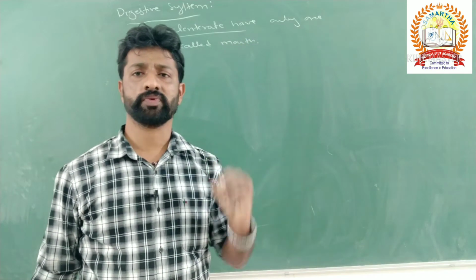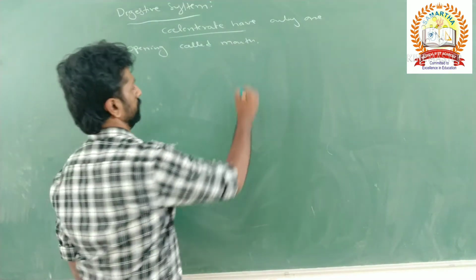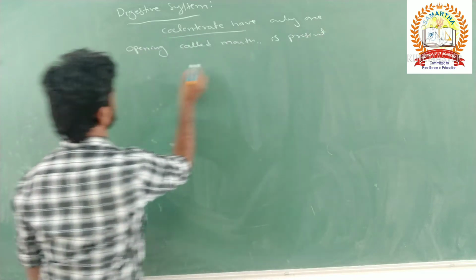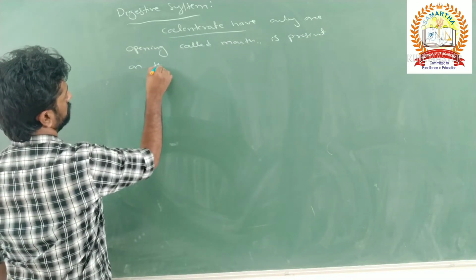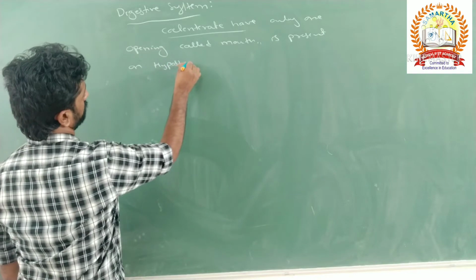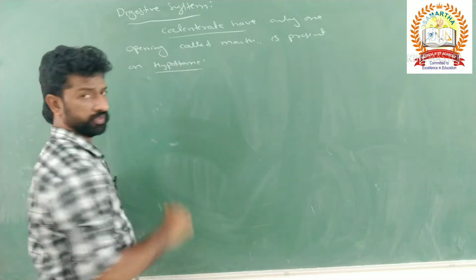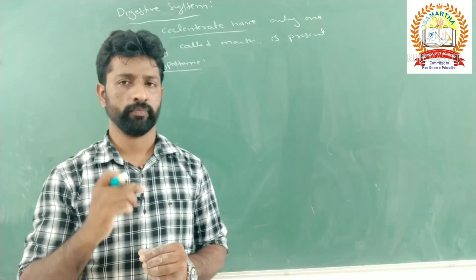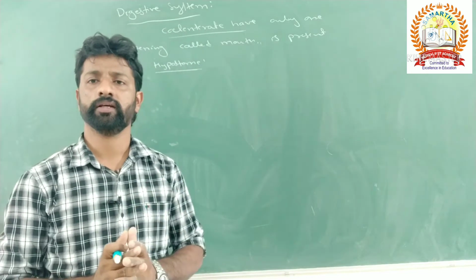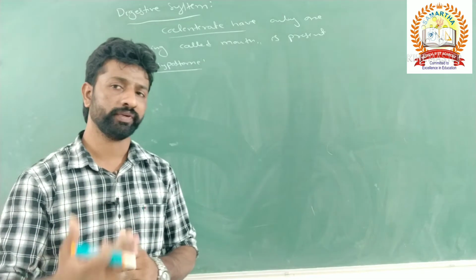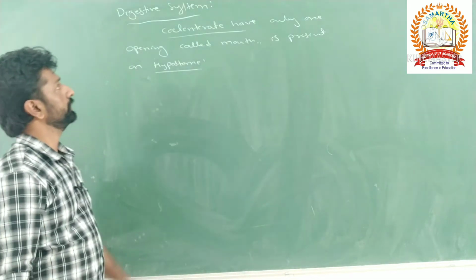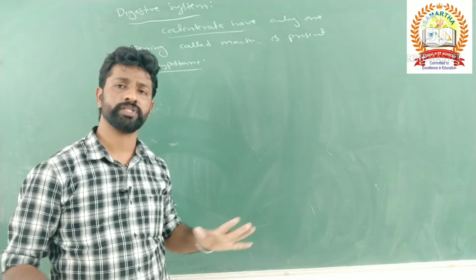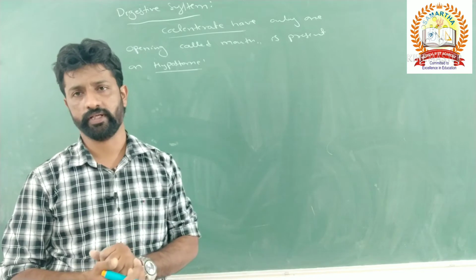Where is this mouth present? It is present on the hypostome. Then what do you mean by hypostome? Hypostome is nothing but a slightly elevated form at the one free end of the body. These ciliates have a free end, and the other end is attached to a solid surface, right?